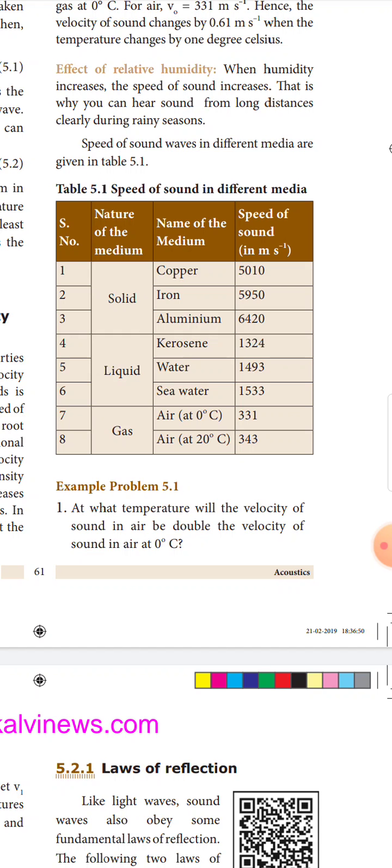Speed of sound in different media is given in table 5.1. Speed of sound in different media: solid, liquid and gas. In solids, copper, iron, aluminum; in liquids, kerosene, water, sea water; in gas, air at 0 degree C and air at 20 degree C. So the name of the medium: copper. For copper, the speed of sound is 5010 meter per second.